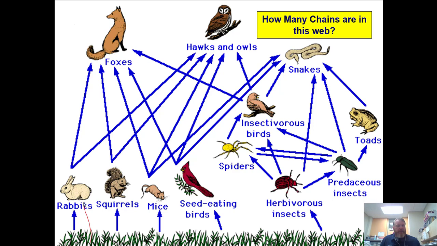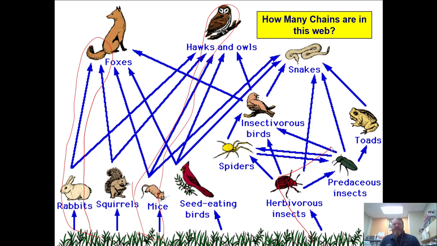So we got plant, rabbit, fox. There's one. Plant, mice, hawks or owls. Okay. And then we can get kind of crazy over here. We can go plant, herbivorous insect, predaceous insect, insectivore, which are birds that eat insects, all the way to the owl. So here we got primary, secondary, tertiary, quaternary. Okay, so like I said, we don't really talk about quaternary, but that is an option.